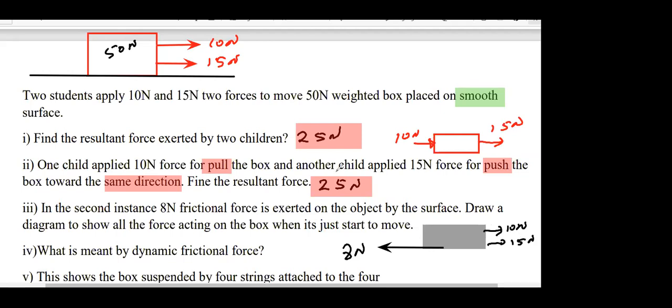That's it. Or you can mark the resultant force. In the second instance, it should be the other way around. Sorry, second instance, you put here 15 Newton and here 10 Newton. If you want, in the second diagram itself, you can put the friction of 8 Newton. That is okay. Otherwise you can mark these two separately. Right. 10 Newton. Next one.